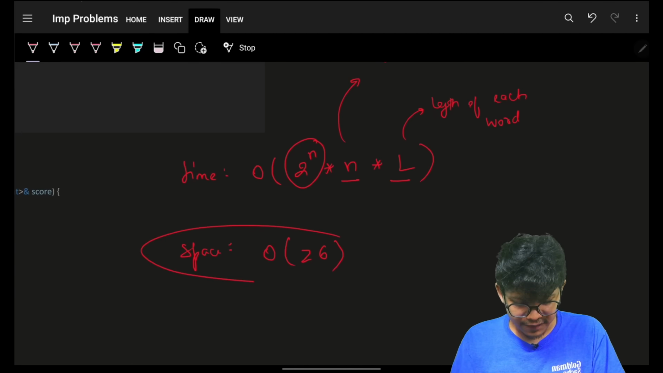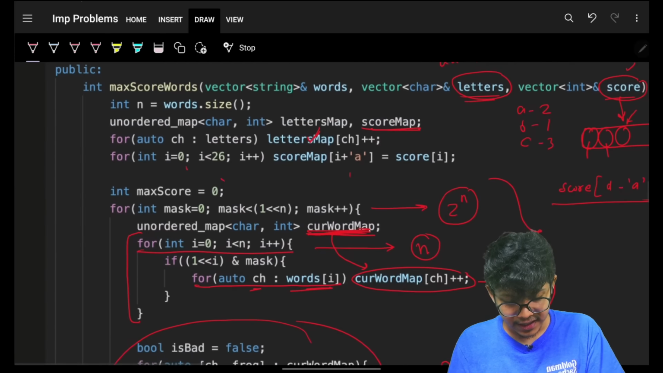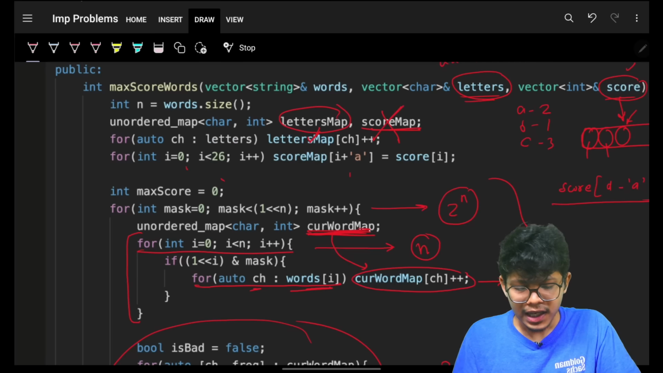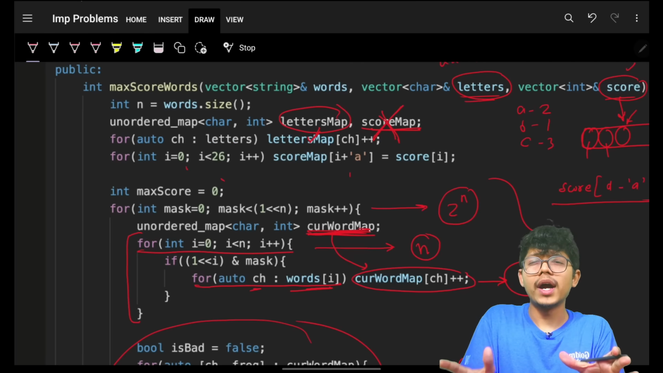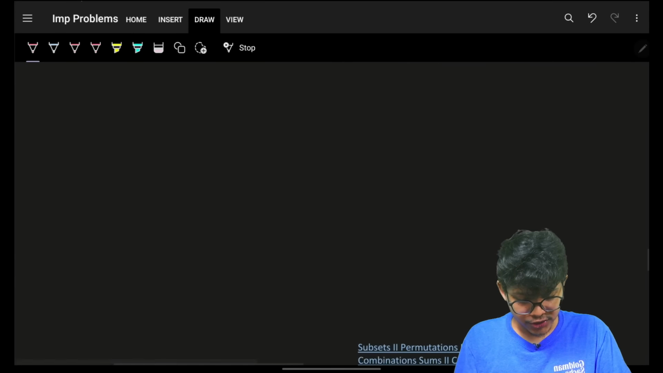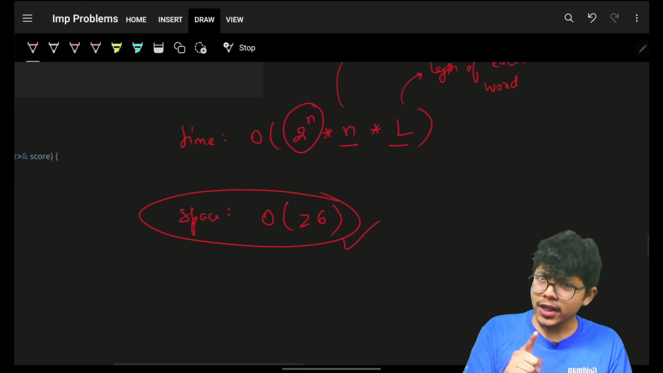Again, for space, we are using only the map. This is the only space used. The letters map was not even required as such, so I can simply ignore it, but this is the only thing which was used. So space is 26. But can we improvise it? We can think of it. How to think of it?